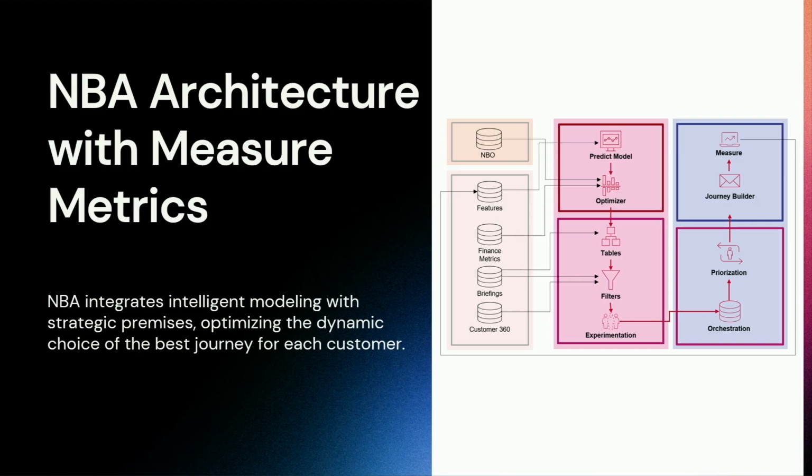So all the interactions that the customers have in the process are feedback for the new models. These interactions are essential to this structure of the next best action for us.